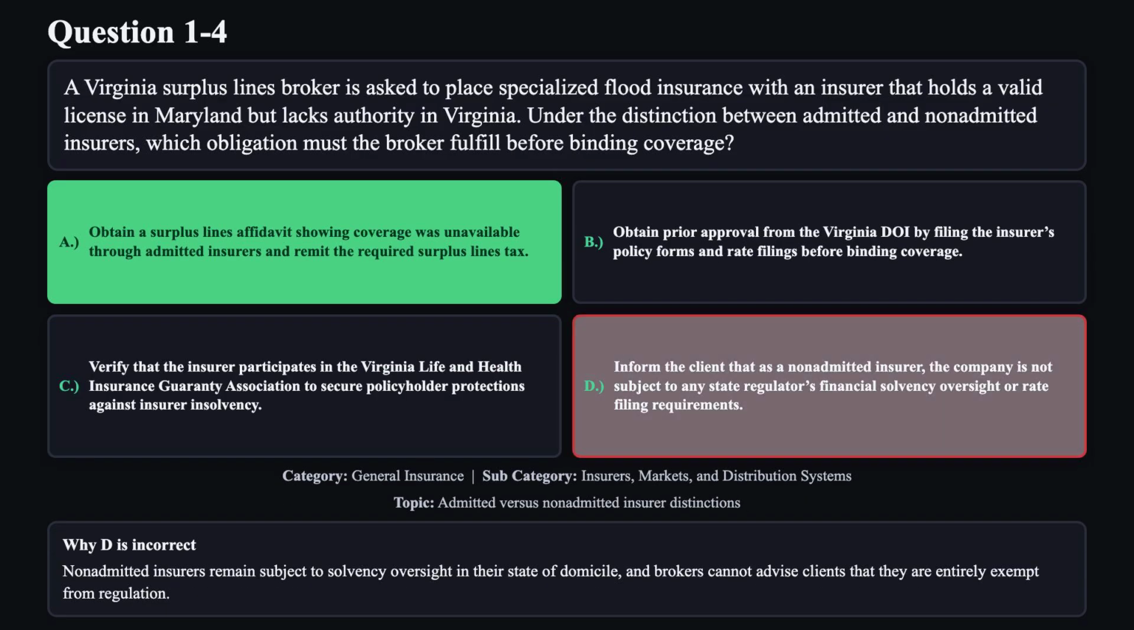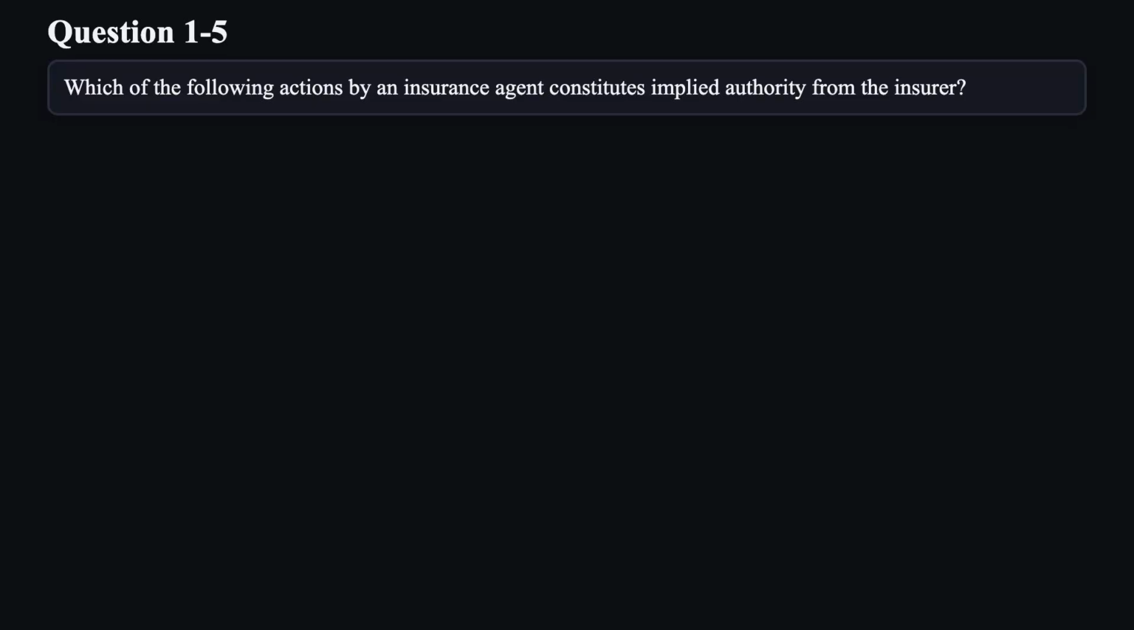Reason D is not correct. Non-admitted insurers remain subject to solvency oversight in their state of domicile, and brokers cannot advise clients that they are entirely exempt from regulation. Question 5.